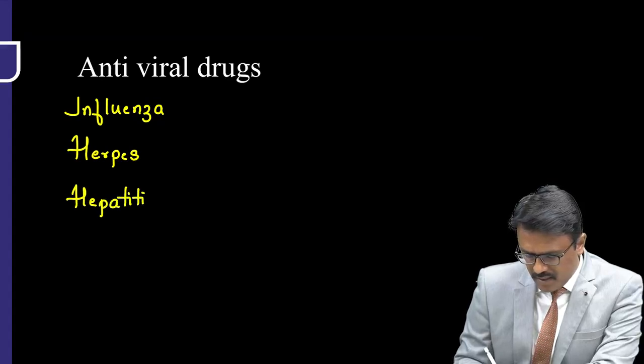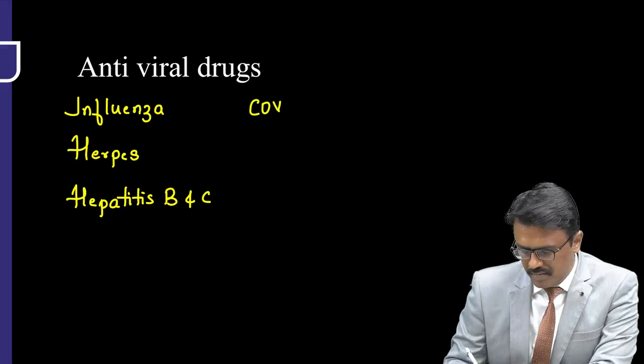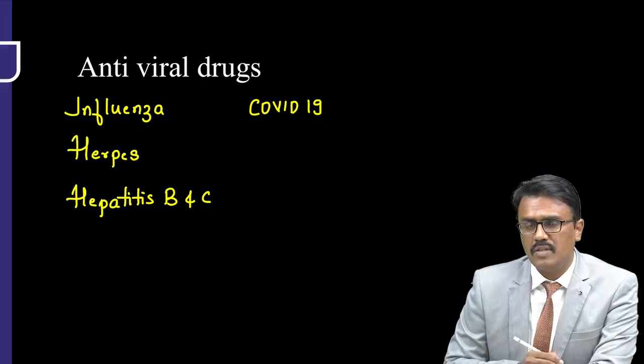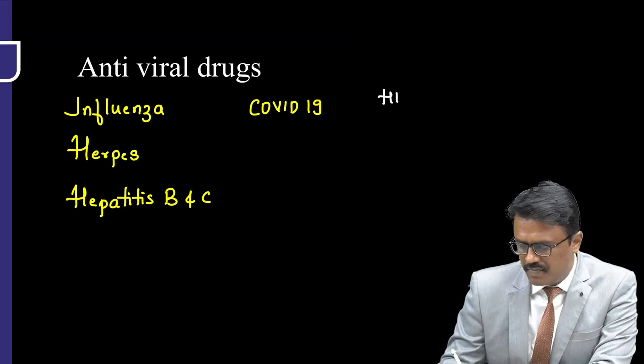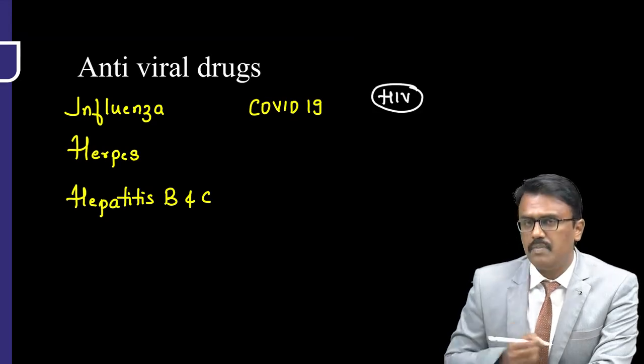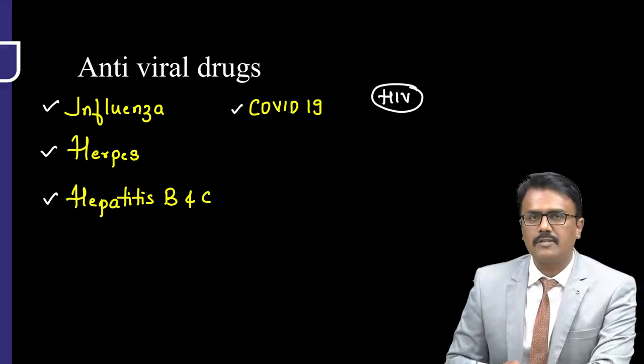We have the hepatitis B and C virus, then COVID-19, coronavirus disease, which started in 2019, and another is HIV. We'll discuss HIV in a separate video. Right now we'll be discussing influenza, herpes, hepatitis, and COVID-19 drugs.